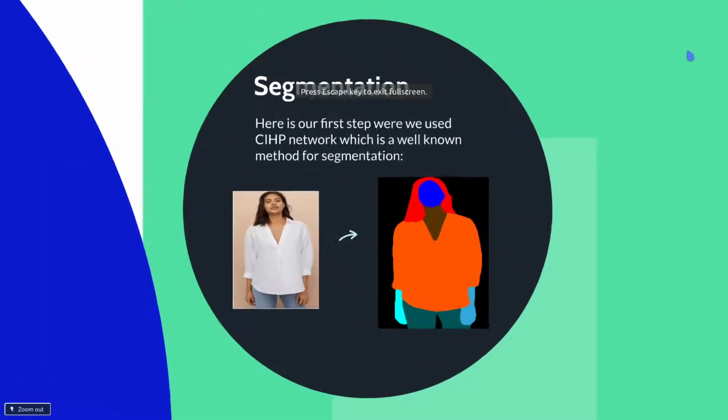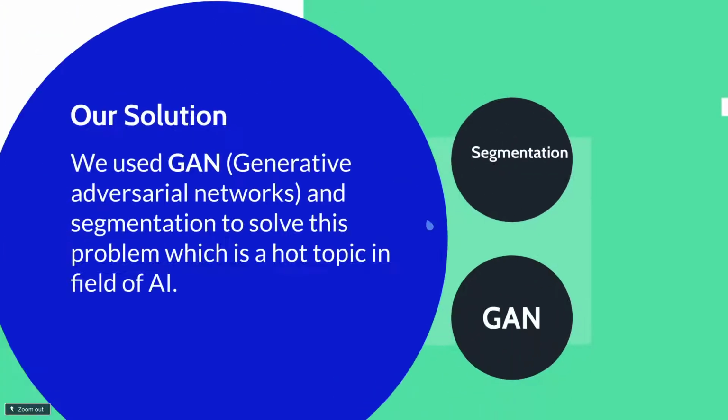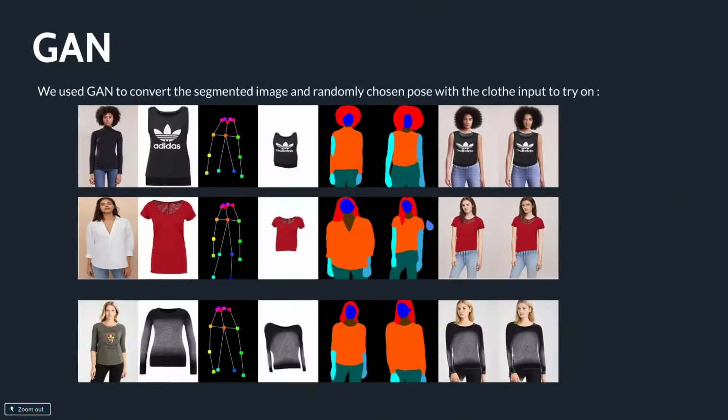There's a segmentation part where our model needs a segmented image to differentiate what is what. As you can see, it tells by pixels: the red one is here, this is cloth, this is hand, this is neck. That's how it's done, and then we feed this image into GANs.